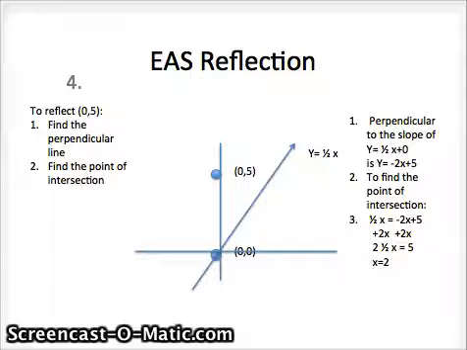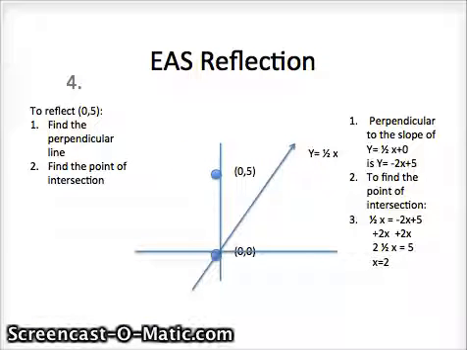Okay, so here is our slope added to the picture, and our slope is y equals 1/2 x. The first thing that needs to happen in order to reflect the point 0, 5 is we need to find the perpendicular line of the slope. y equals 1/2 x plus 0, because it intersects at 0, is our slope, and then the perpendicular line has the opposite slope, so y equals negative 2x, plus 5 because it intersects at the point 5.